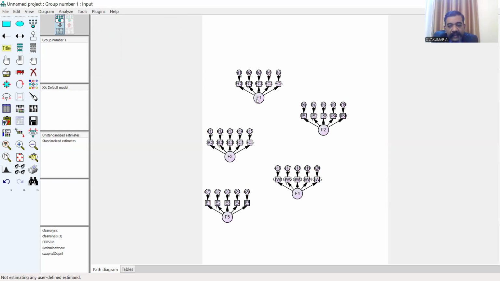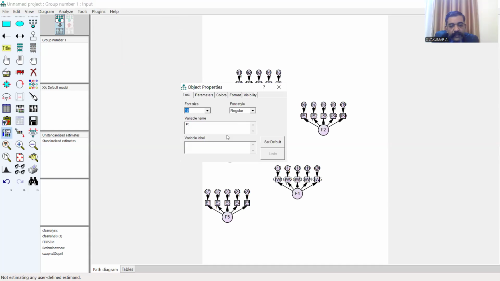Next step, you have to name the factors. Click on the F1; I think it is policy of Europe. You cannot type policy of Europe with spaces, so you have to use an underscore.